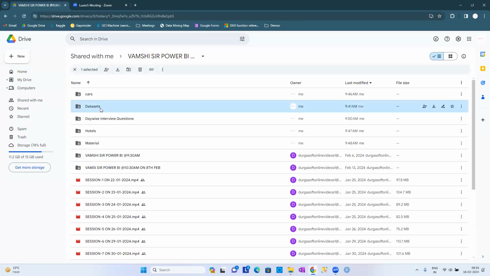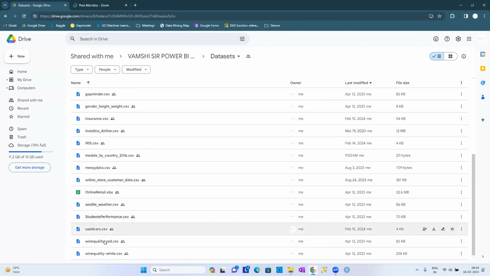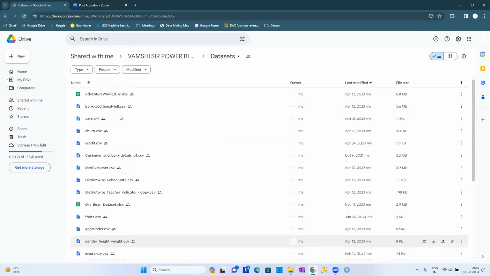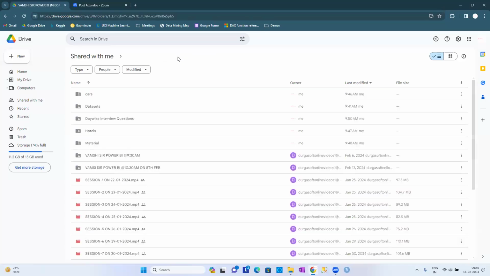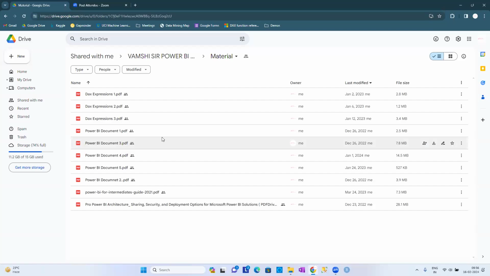These are generalized data sets, guys, working on different domains like cars data set, students data set, weather data sets, online store customers data set, and insurance data set. They are generalized data sets to understand the concept. Apart from that, I have also loaded some materials, guys. Some PDF files have been uploaded.